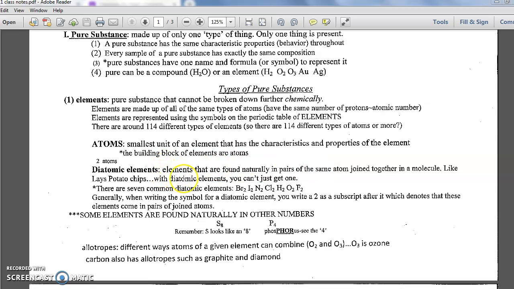Diatomic elements are elements that have two of their atoms join up. You can never get just one of the atoms. There are 7 commonly known diatomic elements: bromine, iodine, nitrogen, chlorine, hydrogen, oxygen, and fluorine. Many of you already knew that oxygen always comes in twos. O2 means that oxygen is always found with two atoms joining up.